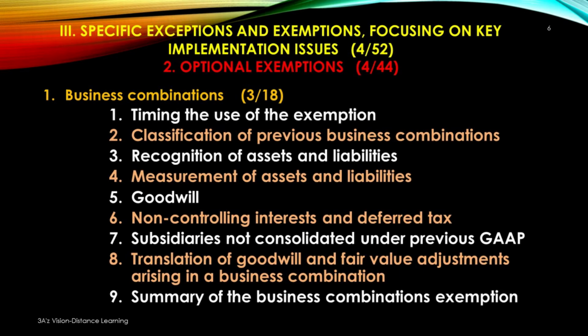There are 9 main elements of business combinations which we discuss here in optional exemptions, that are timing of use of the exemption, classification of previous business combinations, recognition of assets and liabilities, measurement of assets and liabilities, goodwill, non-controlling interests and deferred tax, subsidiaries non-consolidated under previous GAAP, translation of goodwill and fair value adjustments arising in a business combination, and lastly, number 9, summary of the business combinations exemption.